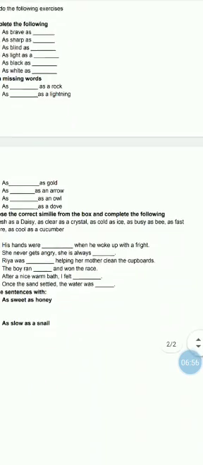Okay? As fresh as daisy, as clear as crystal, as cold as ice, as busy as bee, and as fast as hair, and as cool as cucumber. So all these similes you have to use it in the following sentences. His hands were dash when he woke up with a fright.